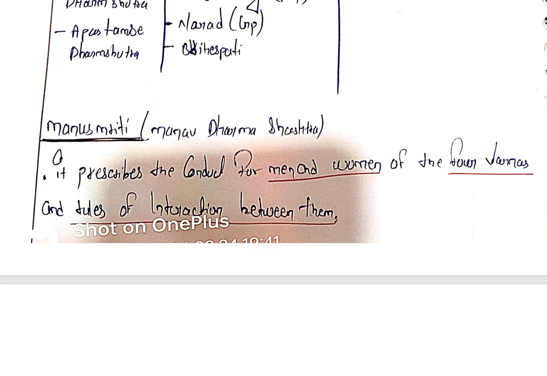Manusmriti, Manu Dharma Shastra, prescribes the conduct for men and women for the four varnas and the rules of interaction between them.